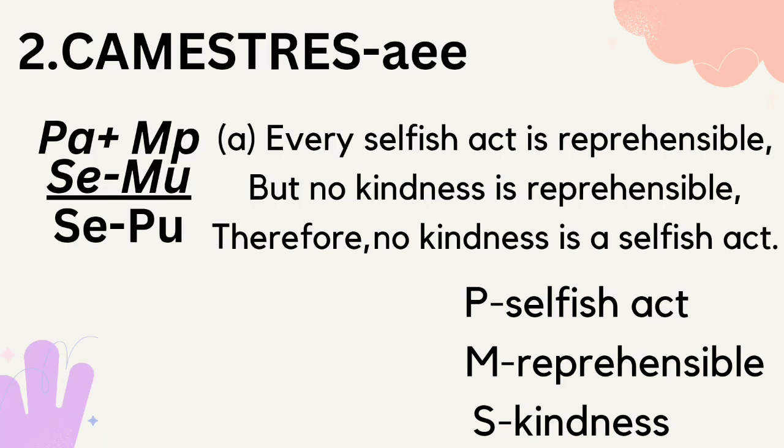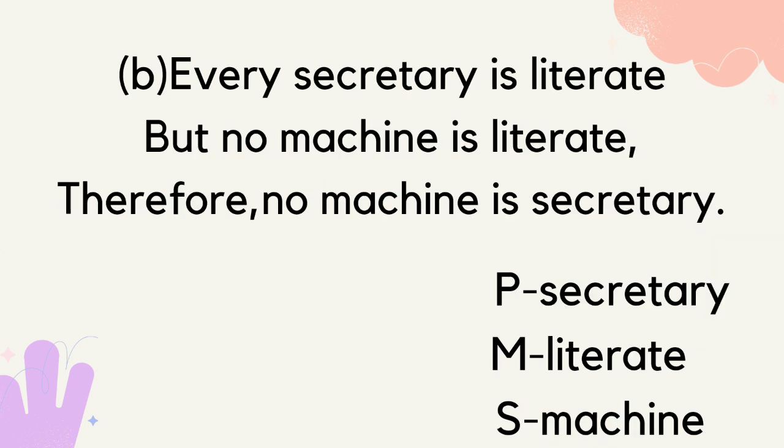So second is Camestres. Then P-A plus M-E, S-E minus P-U. So example A. Every selfish act is reprehensible, but no kindness is reprehensible. Therefore, no kindness is selfish act. So selfish act daw is predicate, then reprehensible is middle, then ang kindness is subject. Every secretary is literate, but no machine is literate. Therefore, no machine is secretary.